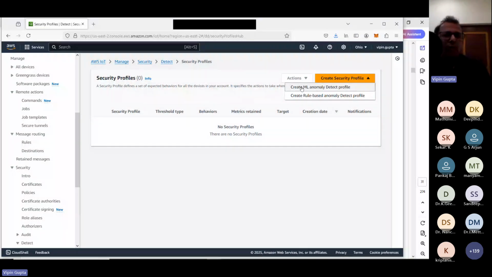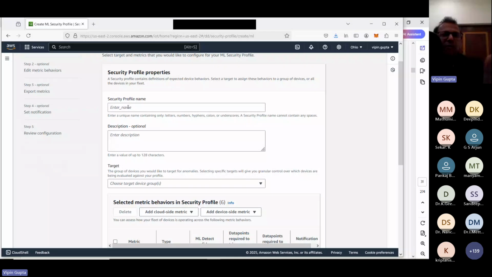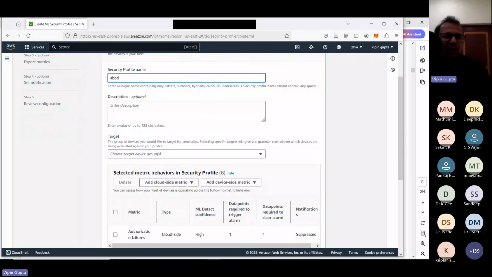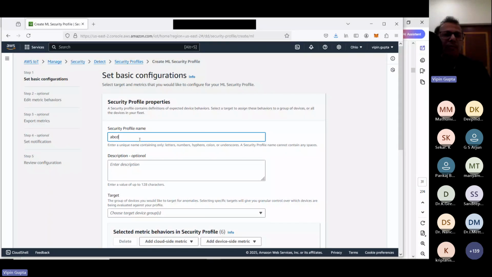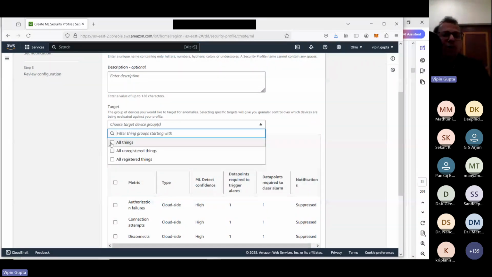We are just going to give it any name, A B C D, and description, because we are short on time. So we are just going to specify that this security profile is ABCD. We can enter the description and target. Now, suppose we have got 1000 devices.